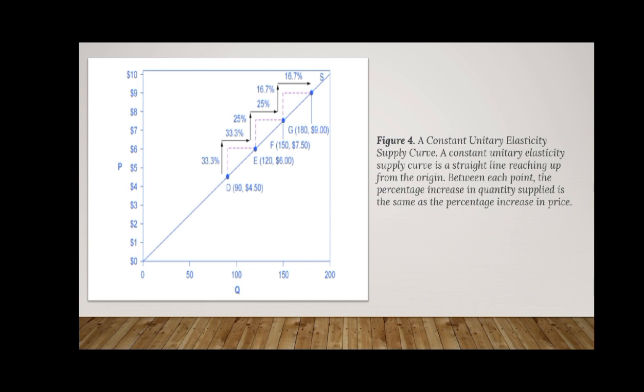Because of the original price, each percentage calculation is getting larger and larger in value along the constant unitary elasticity supply curve. Percentage quantity increases on the horizontal axis exactly match the percentage price increases on the vertical axis, so the supply curve has a constant unitary elasticity at all points.